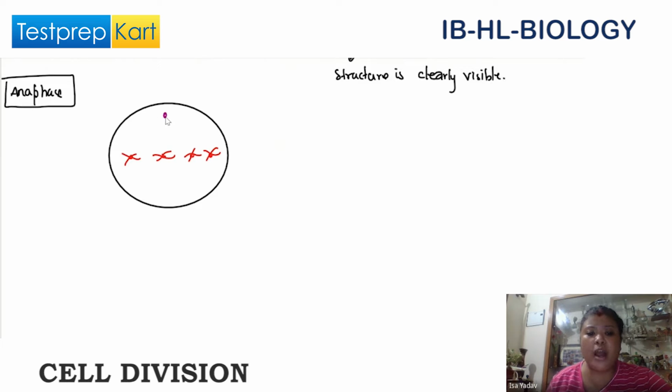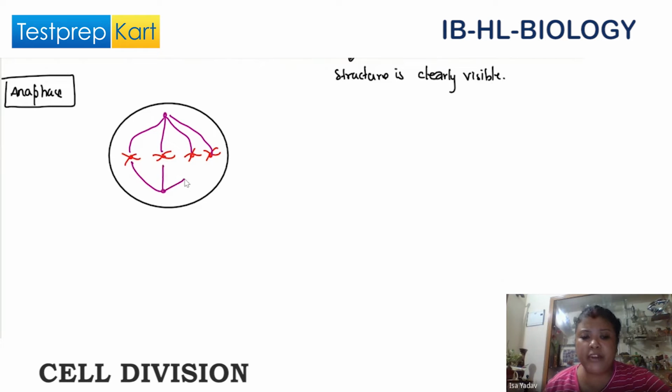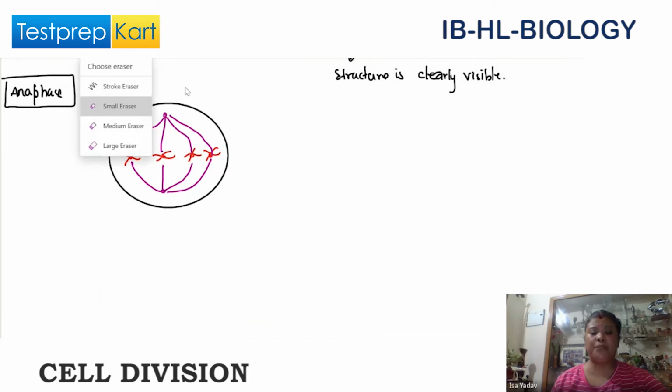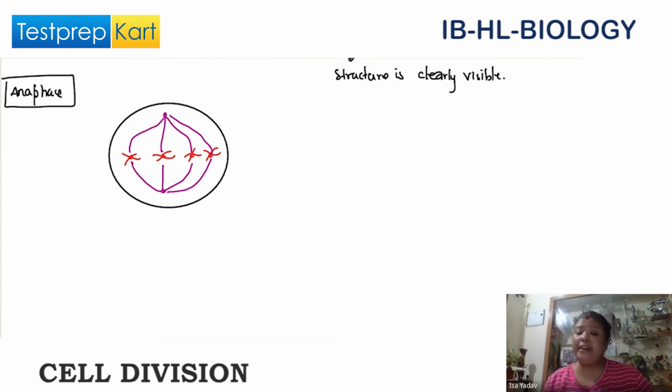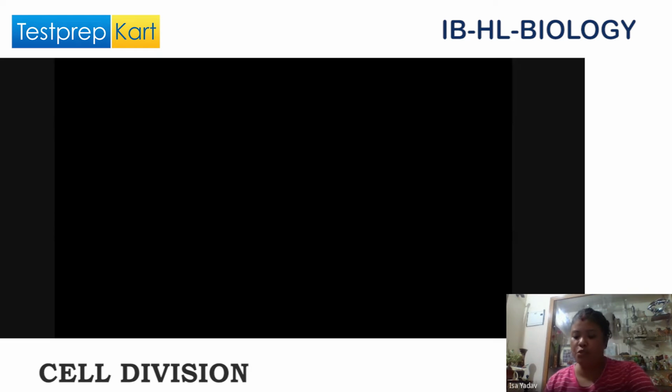We also have the spindle fibers attached to each of the kinetochores. This is the metaphase chromosome. Now, a little drastic change takes place during the anaphase. The spindle fibers are attached to the kinetochore, so they start pulling the chromosomes to the opposite poles.